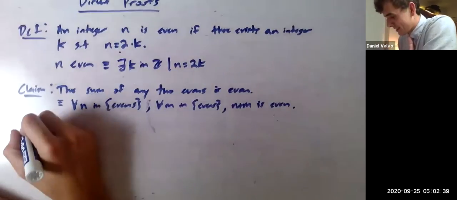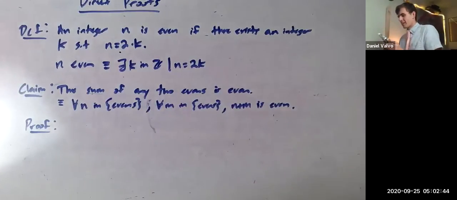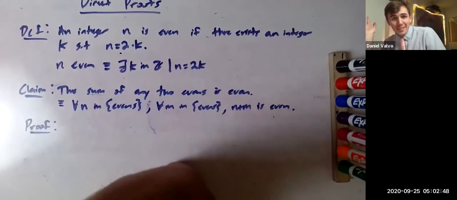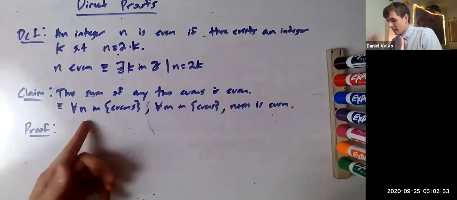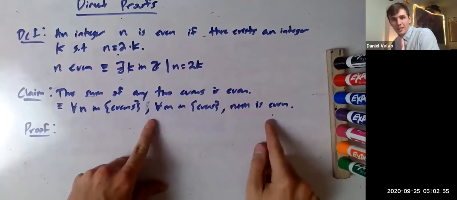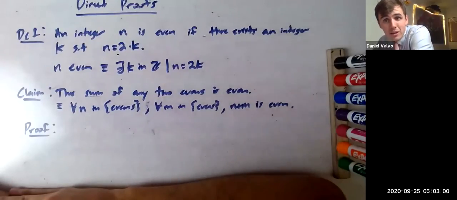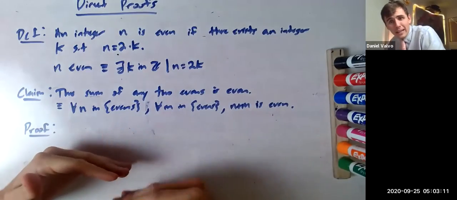Okay. Here's the proof. This is not going to be mind-blowing, but it should be. Notice that this is a for all proof, right? It's a universal statement, where this is your predicate right here. How do you prove universal statements? Right now, the only way we know how to prove it is method of exhaustion. But that will be particularly exhausting here. Why will method of exhaustion not work? There are infinitely many evens, so we can't simply write down all the evens.